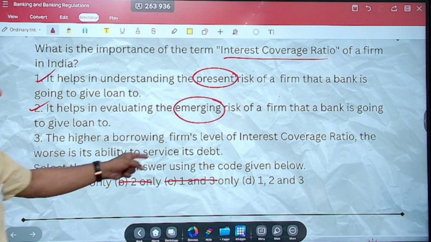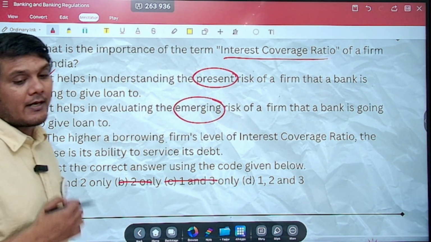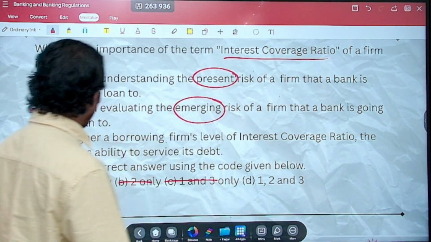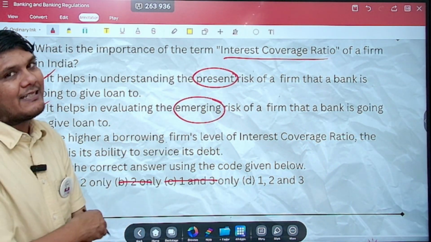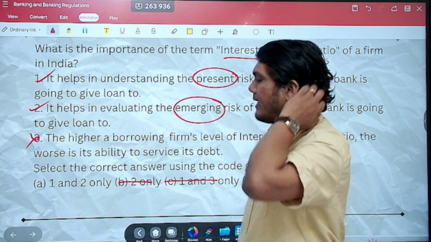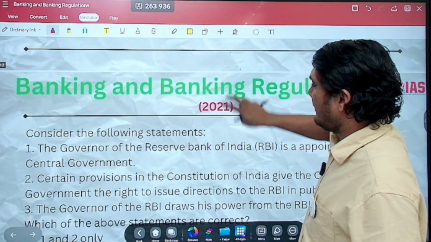The higher a borrowing firm's level of interest coverage ratio, the worse is its ability. No, it is incorrect. The higher the interest coverage ratio, the higher is the firm's ability, the higher is going to be its ability to service its debt. I hope that is clear. So statement 3 is incorrect. Hence the correct option here would be A, that is 1 and 2 only.